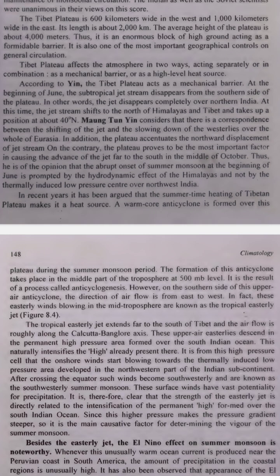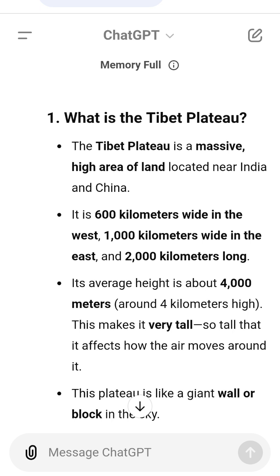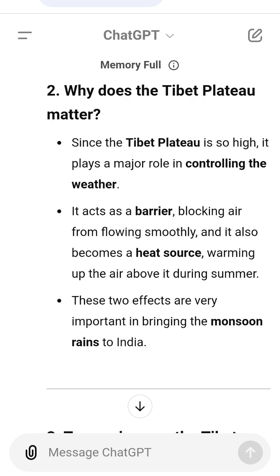B. As a heat source. During the summer months, the Tibet Plateau heats up a lot. The heat makes the air above it rise. This rising air creates a low-pressure area, which starts to pull in moist air from the Indian Ocean. This moist air causes the monsoon rains to arrive in India.